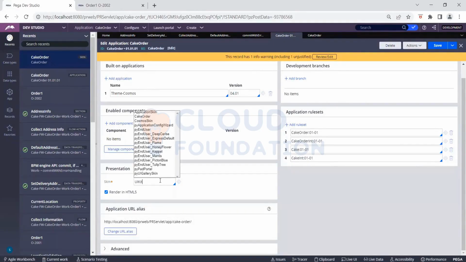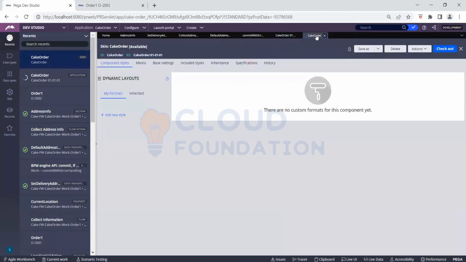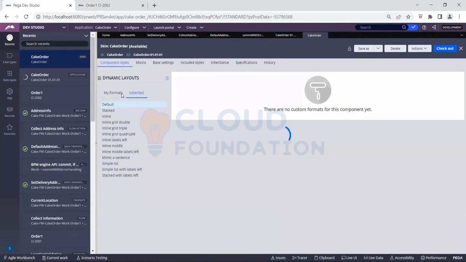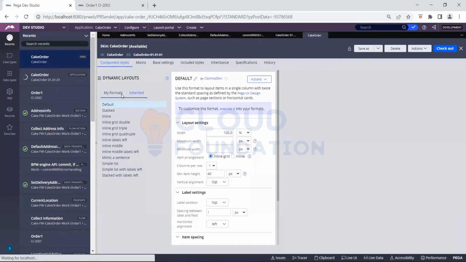In user, come down. These options. You will be having Pega UI kits on point to version. Based on this one, also, it will vary. Sometimes you will be asked to save. This is a cake holder.